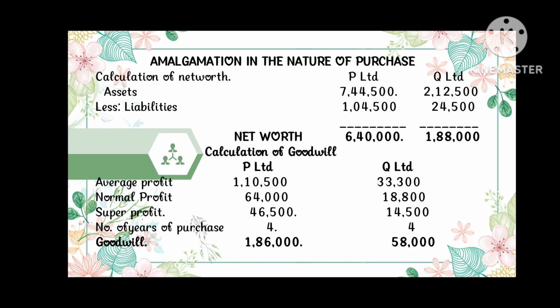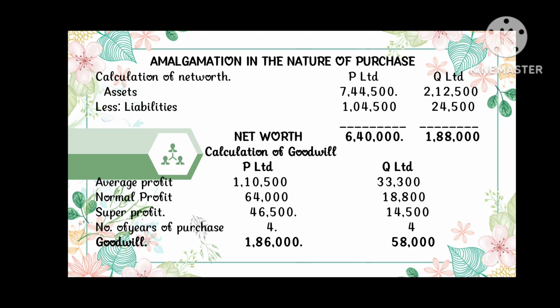The next is the calculation of goodwill. Here the super profit method is used to calculate the goodwill. In order to determine the super profit, the average profit is calculated. The average profit is the profit of 3 years divided by 3. And the normal profit is the capital employed into the normal rate of return. The super profit is determined by deducting the normal profit from the average profit.